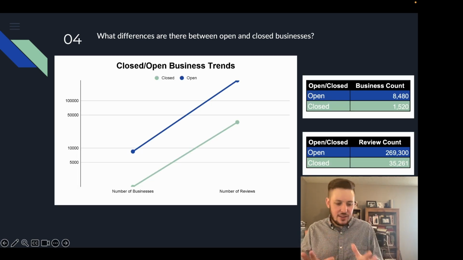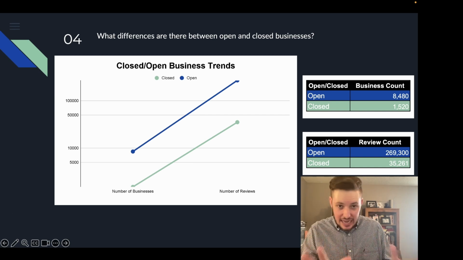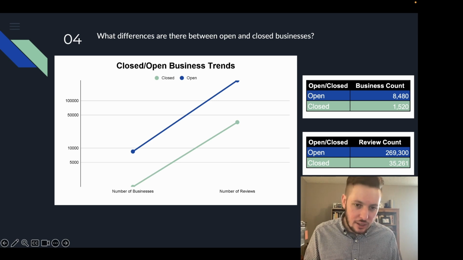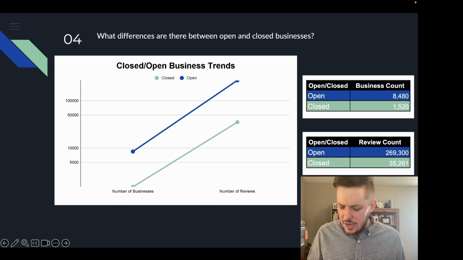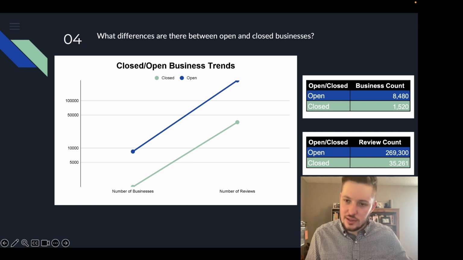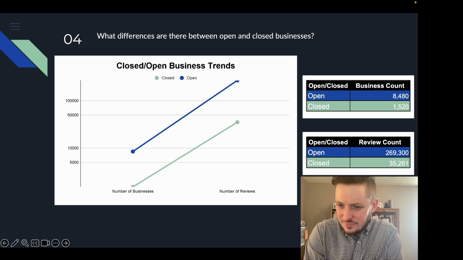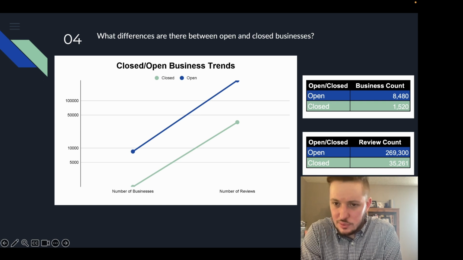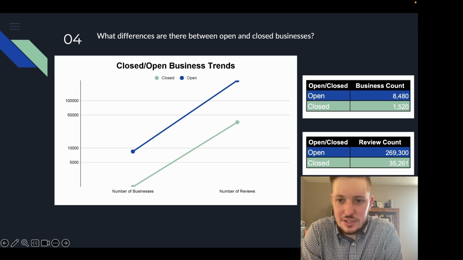So again, this is the same type of graph. It's read the exact same way. It's just instead of Scottsdale and soul food, we're looking at open and closed. And closed is represented by the mint line, and the dark blue is the open. And so you'll notice, especially since there's much less, they kind of take the place of soul food and Scottsdale. And these are just some of the numbers over here as well. I mean, we're dealing with much more reviews for open businesses and much less for closed businesses across count and review.